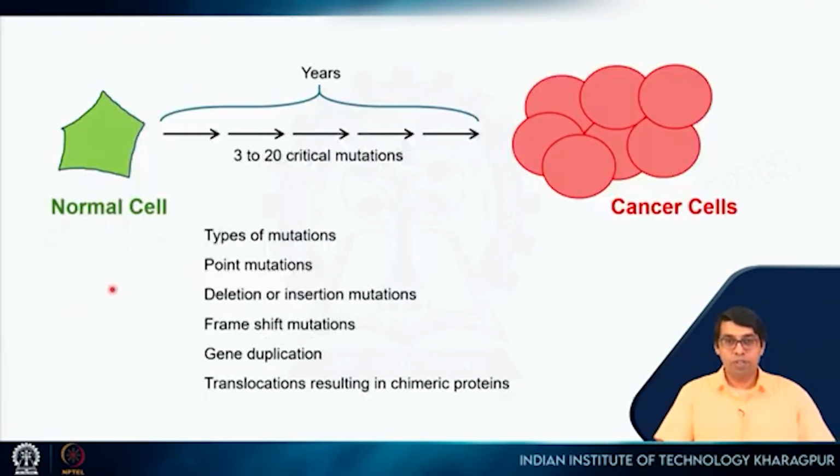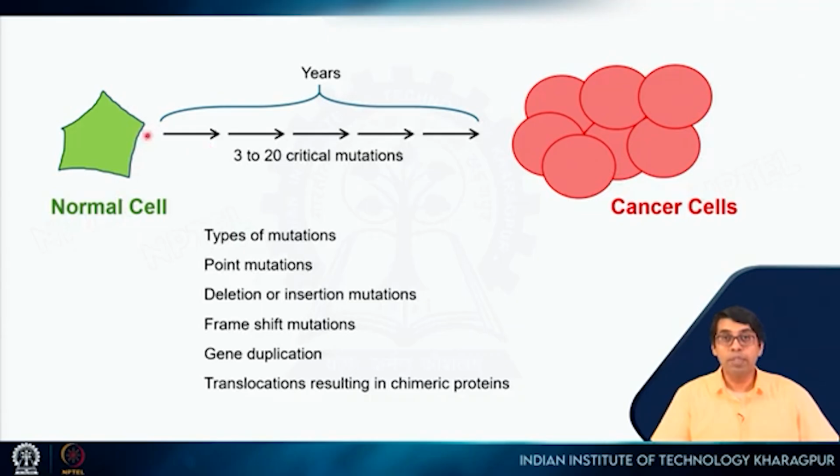So here is a summary of what I have been discussing so far. This is a normal cell, right? It will accumulate mutations due to different events. It takes in one mutation which might result in hyperplasia, so the cell is growing more, and then it gains some more mutations which can most probably damage the DNA repair mechanism. It can gain some more mutations which can damage programmed cell death or apoptosis. It can gain some more mutations, right? And things like that. So these mutations will accumulate to finally turn it into a cancerous cell.